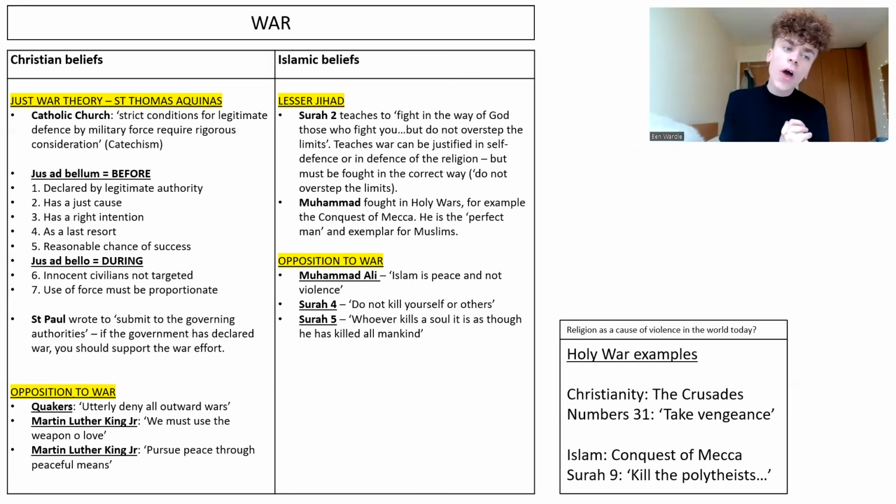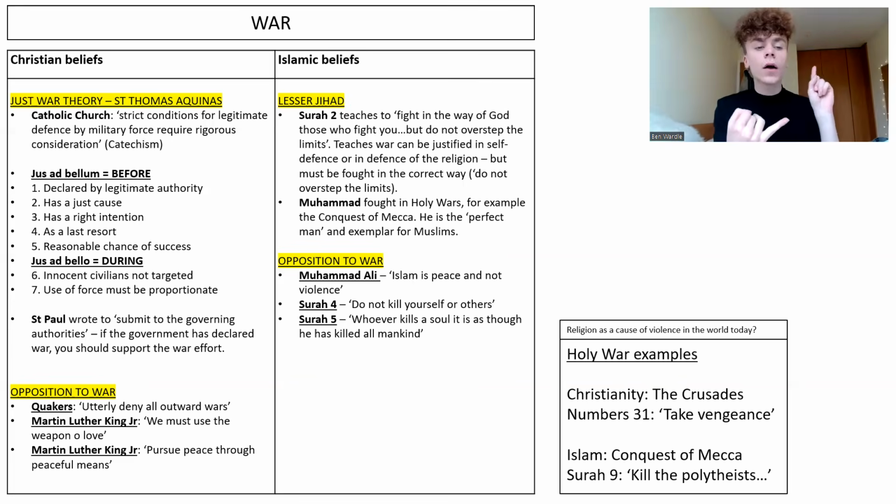So let's start with our jus ad bellum, our criteria to consult prior to declaring war. This is how you decide whether to declare a war, whether it should start in the first place. And we've got that it's declared by a legitimate authority. We've got that it has a just cause, that it has the right intention, that it's being fought as the last resort, that you've exhausted all other options, negotiation, for example, and that there is a reasonable chance of success.